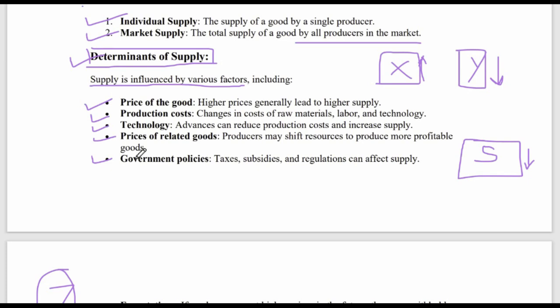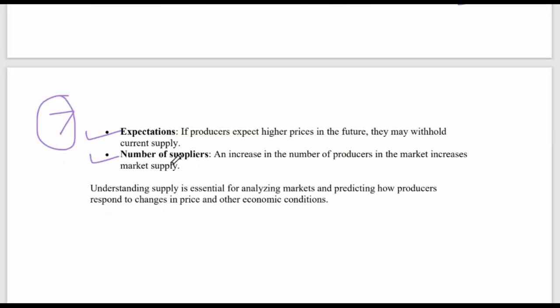Fourth was prices of the related goods. As I said, if with my Y shoes I'm getting less profit, then I will switch over to the X goods. I'll produce more of X goods and supply more of X goods. Government policies also will affect the supply of the goods in the market: taxes, subsidies and regulations. Now, expectations of the producer: if I expect that the prices of the X shoes are going to increase next month due to whatever reason, then I will hold back the supply. I will not supply it in the market.